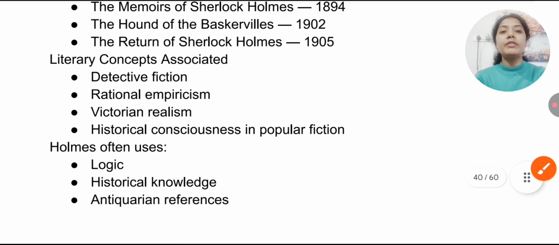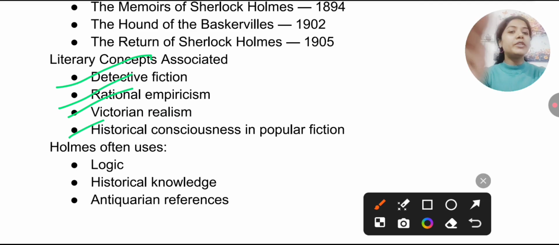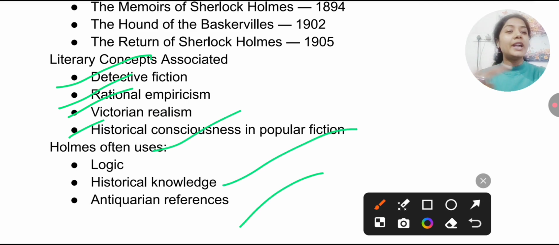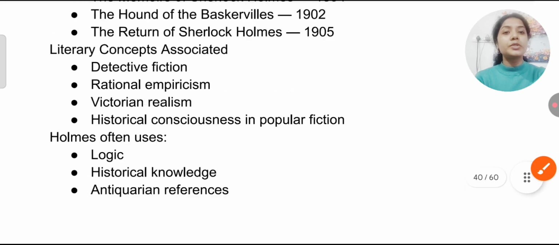1905. Concepts that Arthur Conan Doyle associated with detective fiction: rational empiricism, Victorian realism, and historical consciousness in popular fiction. Now I am teaching like this while showing the face, so my direction is changing. I don't know where I'm looking. So here you must remember Holmes often uses logic, historical knowledge, and antiquarian references. All these are associated with Sherlock Holmes. Okay.